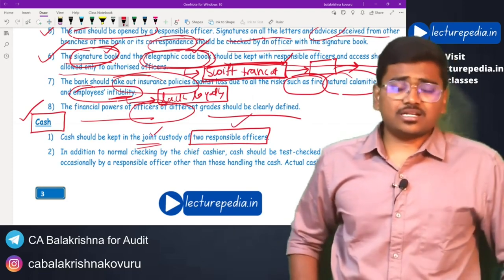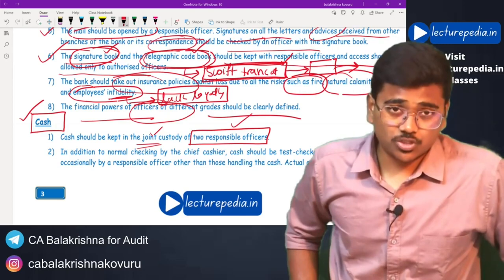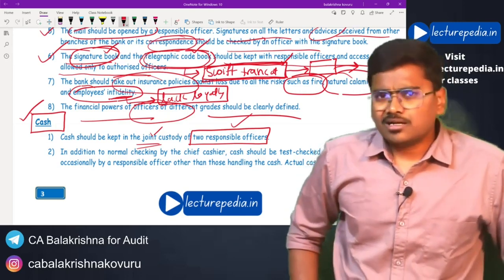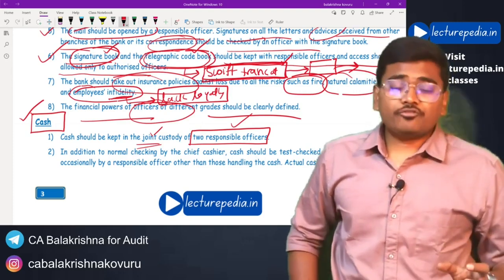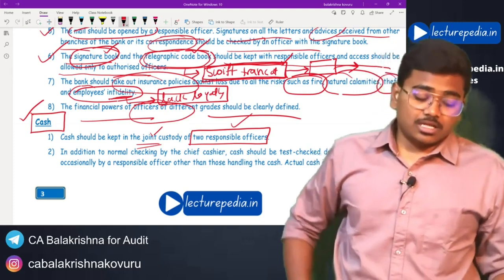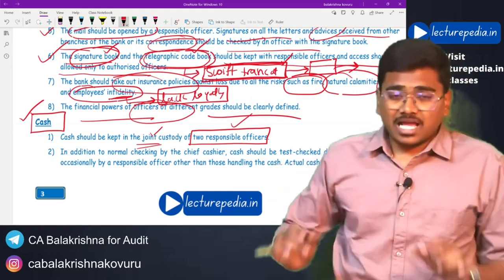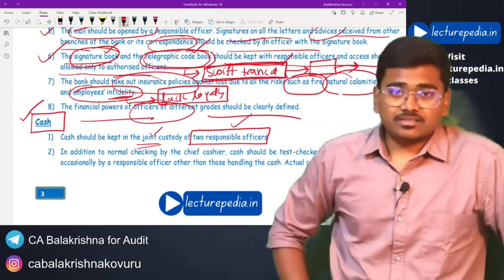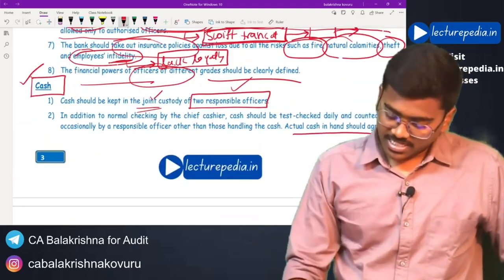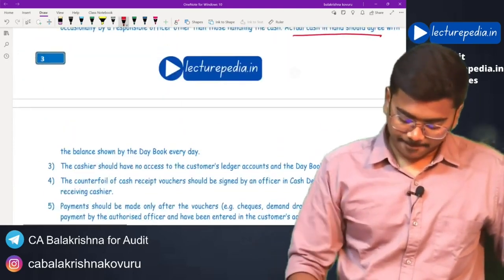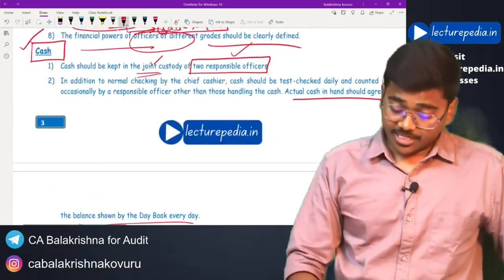That is the first internal control that has to be present with respect to cash. Second internal control, every day the amount of cash that is physically present and the balance in the books has to match. They have to be tallied. That is the second internal control. Actual cash in hand should agree with the balance shown in a day book.